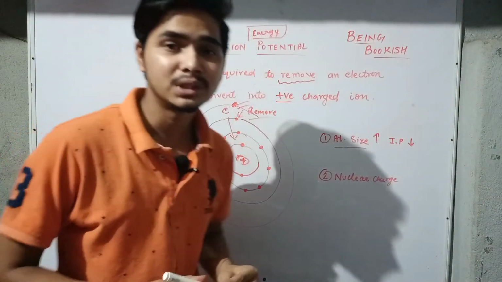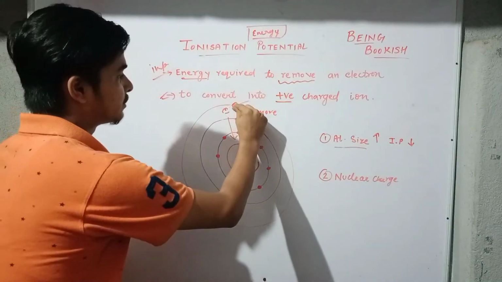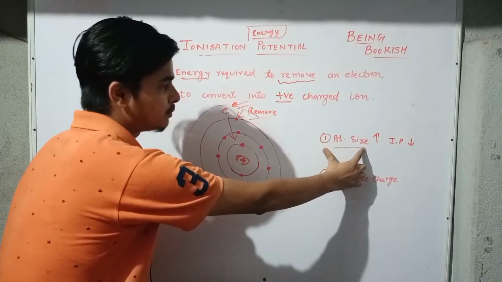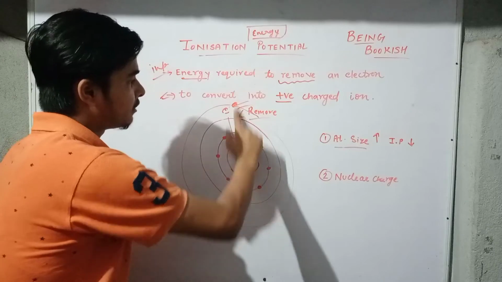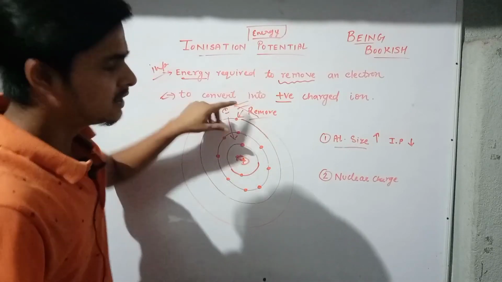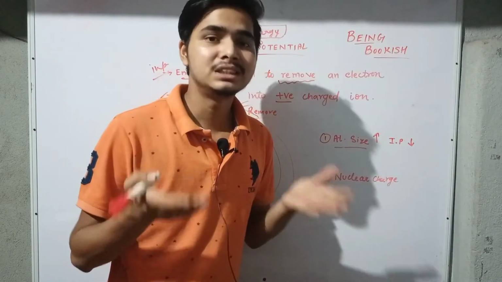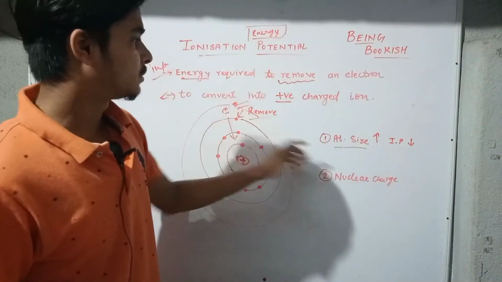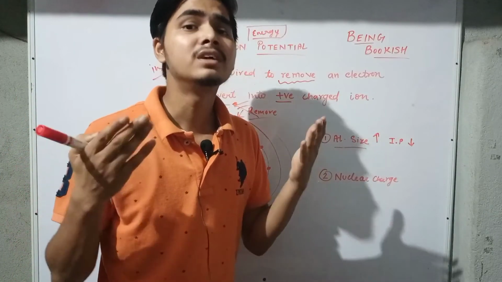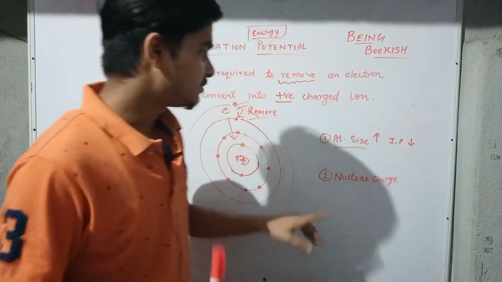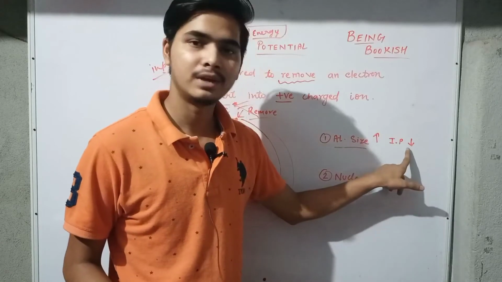decreases. Ionization potential is what? It is the energy required to remove this electron. When the atomic size is very big, this electron will be farther away, and we will need to give very little energy to remove it. And if the energy needed is very little, obviously the ionization potential, meaning the ionization energy, is very low, because we need to give less energy. Understood? So that is why when atomic size is bigger, the ionization potential or ionization energy is very low.